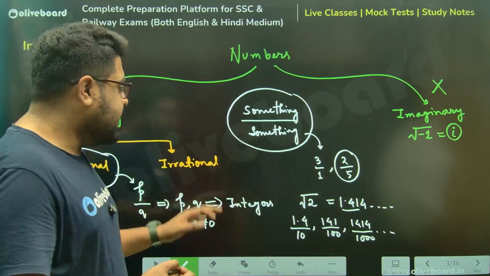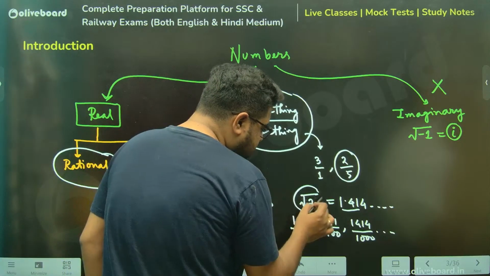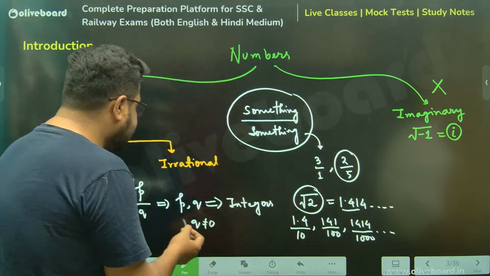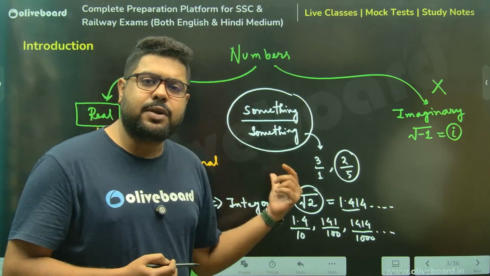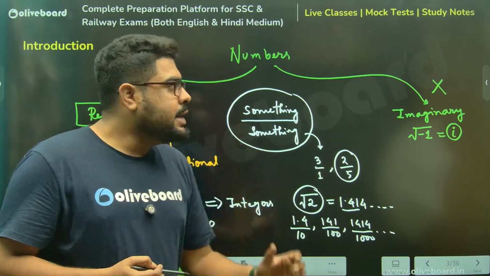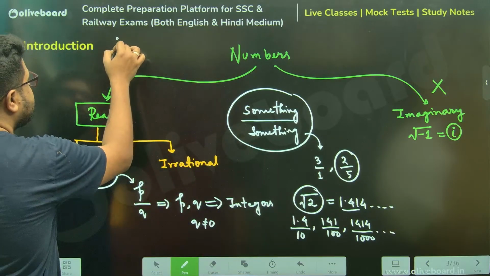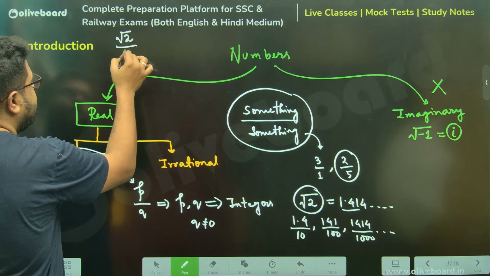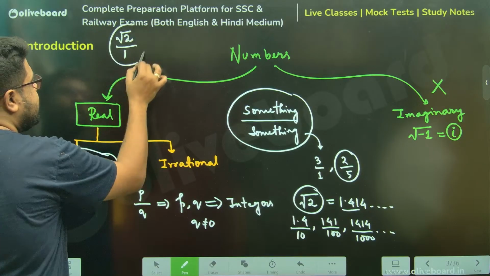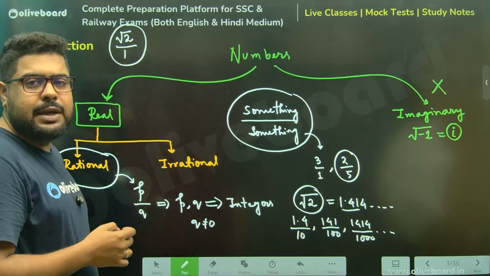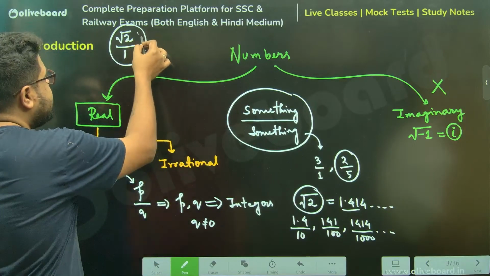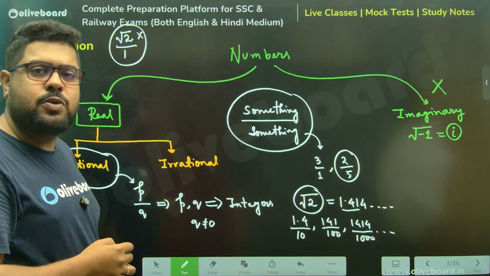So please understand, root 2 is a number which you cannot write in this P by Q format, because if you want to write it, it will be root 2 by 1. But please understand, in the P by Q format, P and Q both have to be integers. Root 2 is not an integer. Root 2 is root 2.